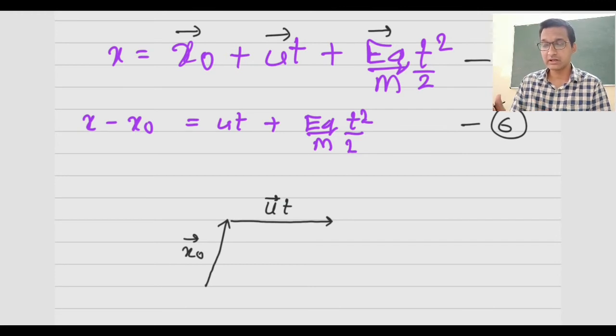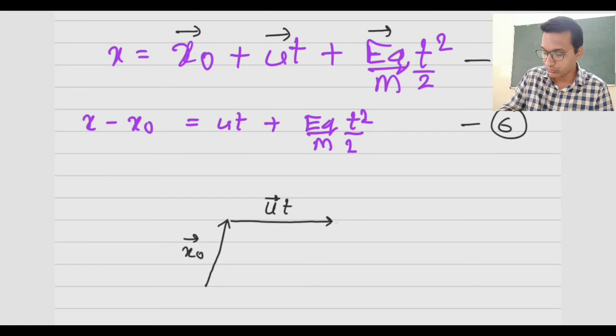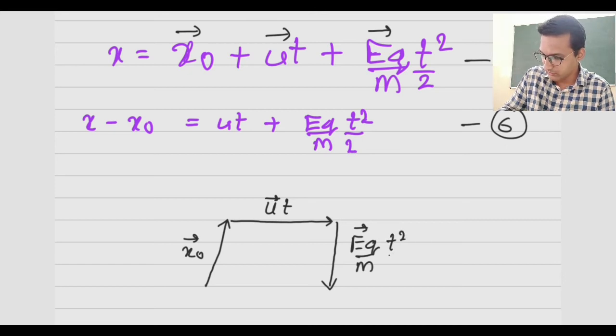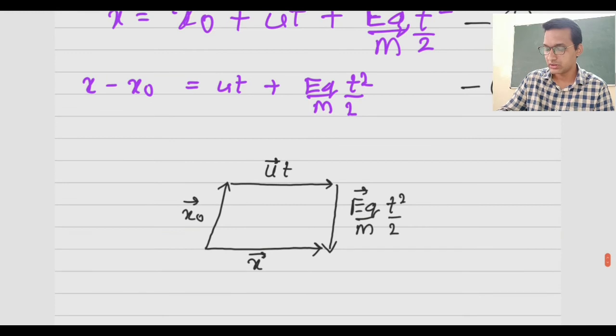When we add that resultant to the third component, eE by m into t square by 2, we get the resultant, that is x, the final position, which is also a vector.